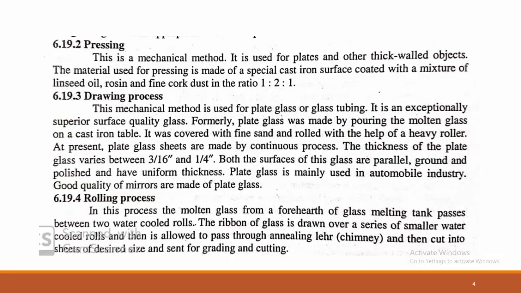Second is the pressing. This is a mechanical method. This is a very simple method. It is used for formation of plates and other thick walled objects. So that is the glass plates and the material where the shape of the articles, it's like different shapes as per the requirement. Liquid molten glass is put in between the two pressing materials and continuously pressed.